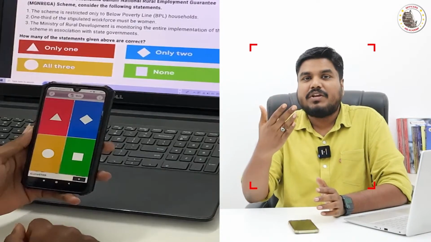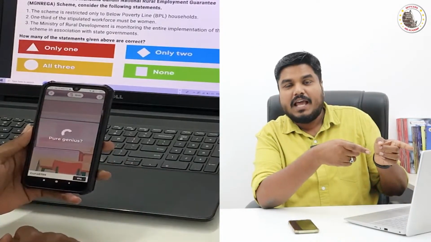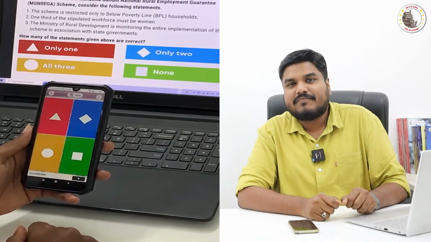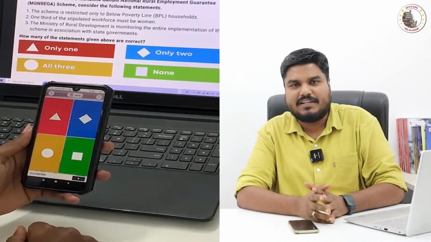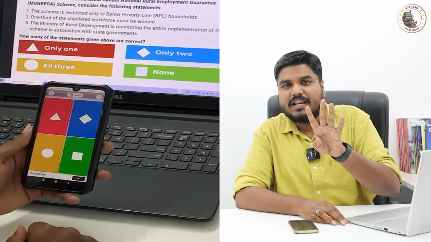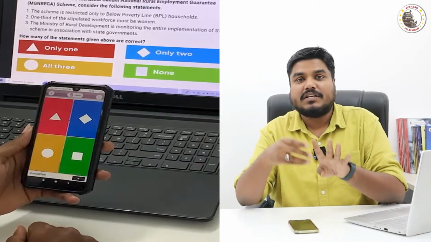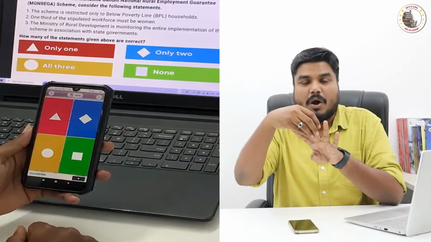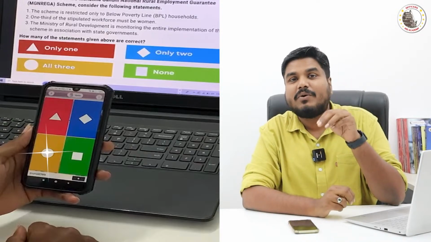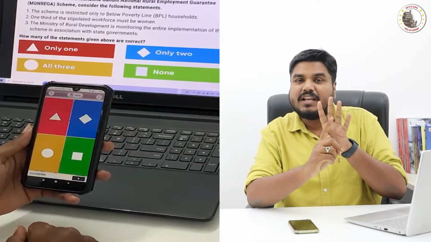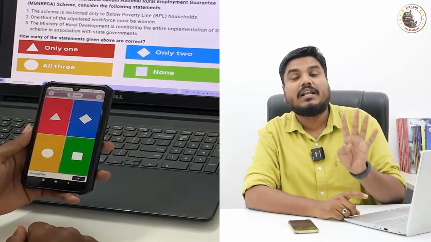In the live video, I will be showing you the question. The question will be followed by 4 options as usual, A, B, C, D. The 4 options will have a color code: option A, red; option B, blue; option C, green; option D, yellow. So the 4 options will have 4 different color codes.